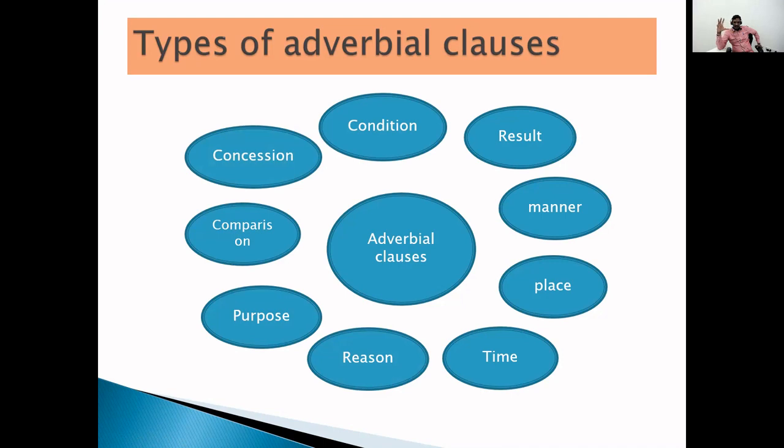These are the different types of adverbial clauses based on the situation we use.